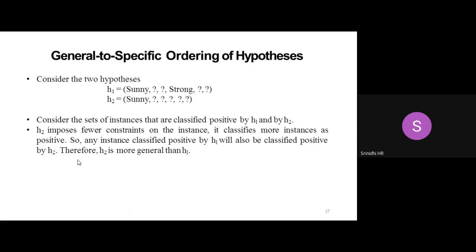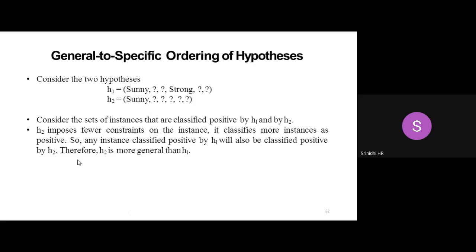So, general to specific ordering of hypotheses. Here, if you observe, we have 2 hypotheses. H1 has sunny as the first attribute, the second attribute is general, the third is general, the fourth is strong, and the fifth and sixth attributes are general.